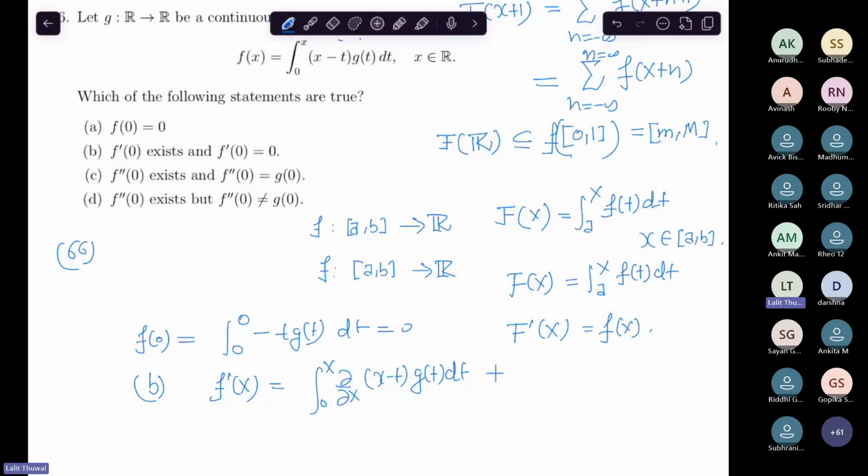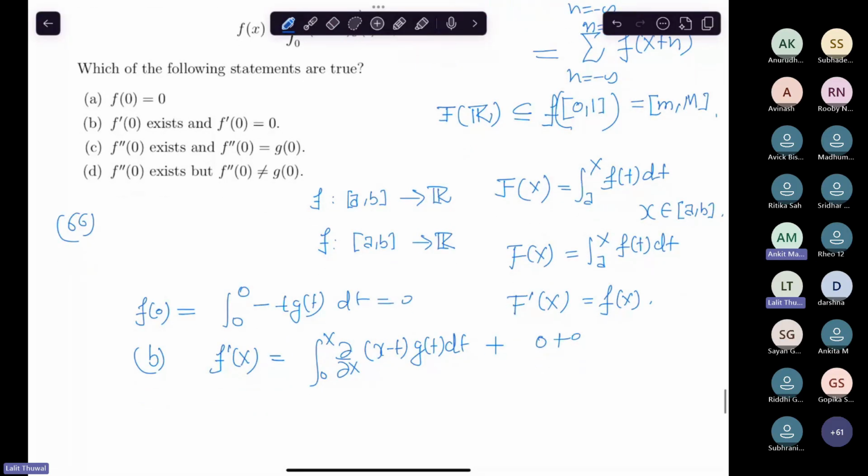Now you have to put 0 in place of t. So what does it come out to be? Both become 0, 0 plus 0, right?